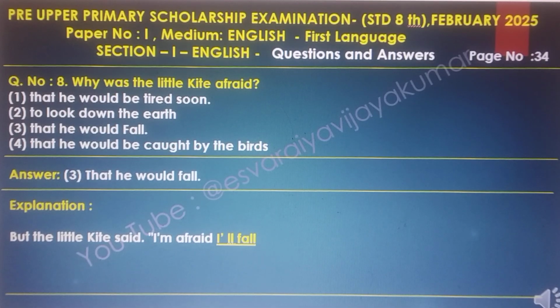Question number 8. Why was the little kite afraid? Answer: he could fall. Explanation: the little kite said, I am afraid I will fall. So the final answer is that he would fall.